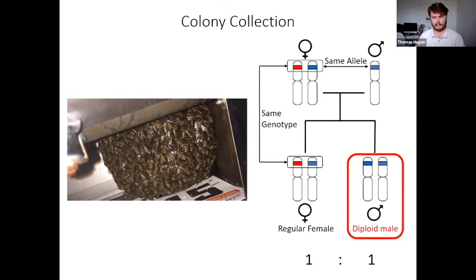Essentially, if a queen mates with a male that shares one of her sex alleles, she produces a regular worker that shares her genotype and a corresponding diploid male in a 1-to-1 ratio. Therefore, by counting the number of workers that share a genotype with the queen, you're able to find the proportion of brood that would have been diploid male if they weren't inviable and dead.